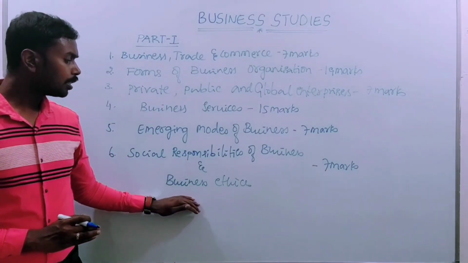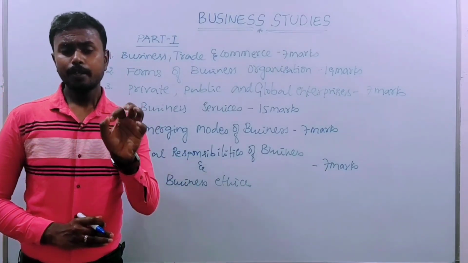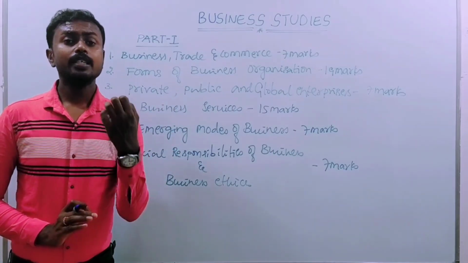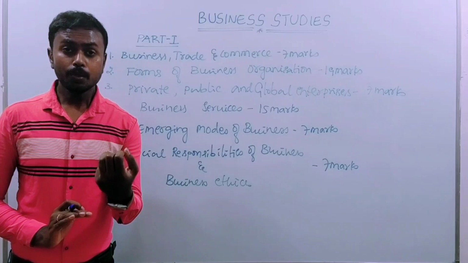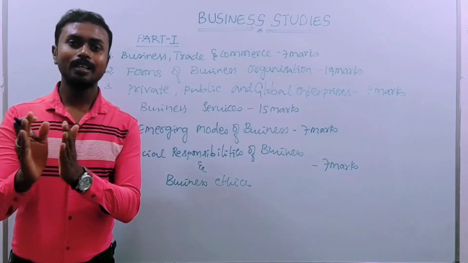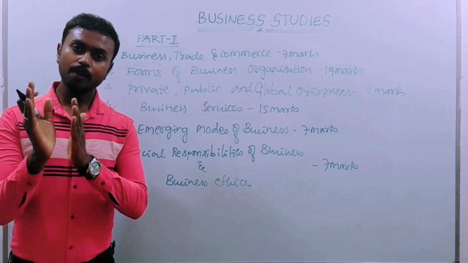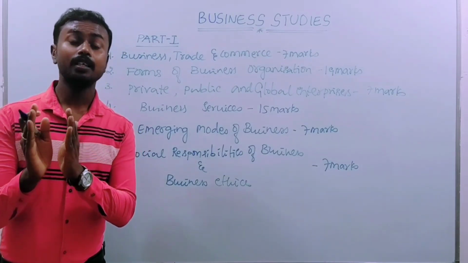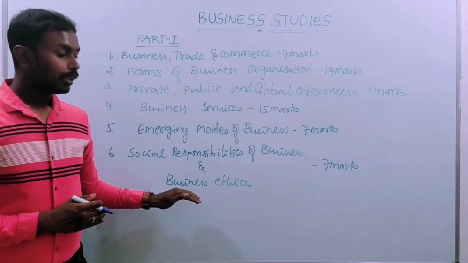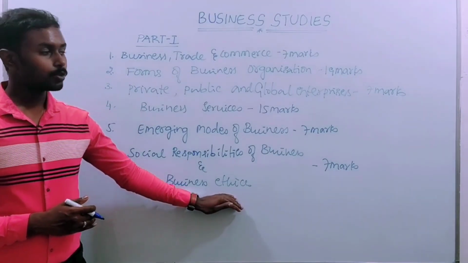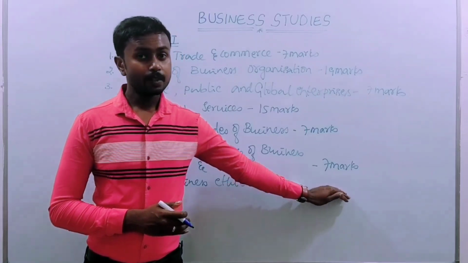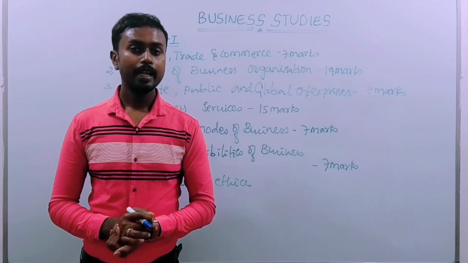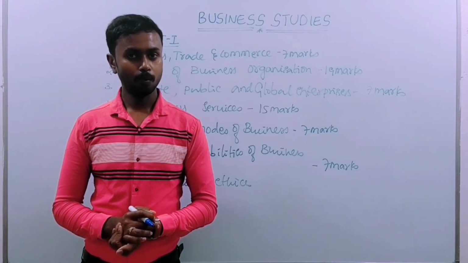Understood? And coming to business ethics. Here we should have ethics. Ethics is nothing but trust, or else we should know what is right and what is wrong. If we are doing work, we should understand whether it is correct or not. That is ethics. Business ethics is also a very interesting topic. From this chapter we can expect 7 marks. One 1-mark question, one 2-mark question, and one 4-mark question.